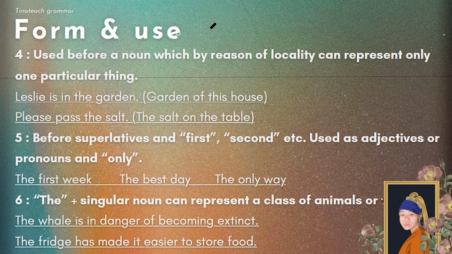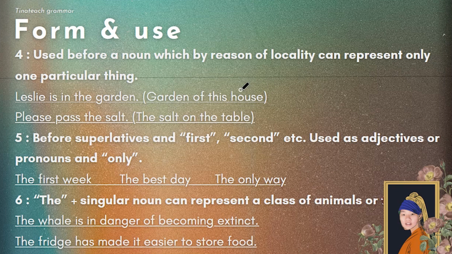Okay, now let's move on to the fourth part. Before a noun which by reason of locality can represent only one particular thing. For example, Leslie is in the garden. The garden meaning the garden of this house, okay? Not the garden in the neighbor's house or the garden near the supermarket or anything like that.